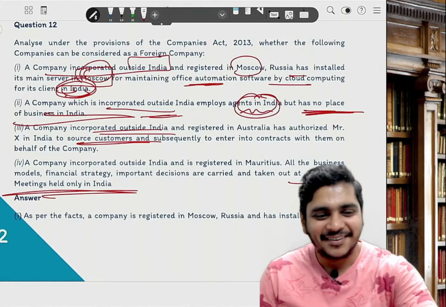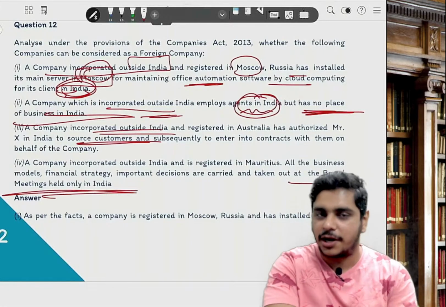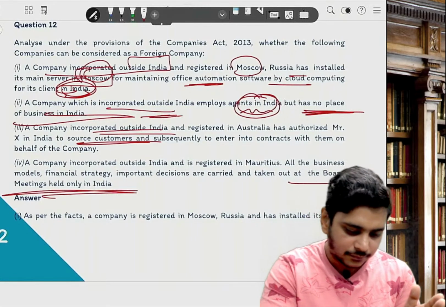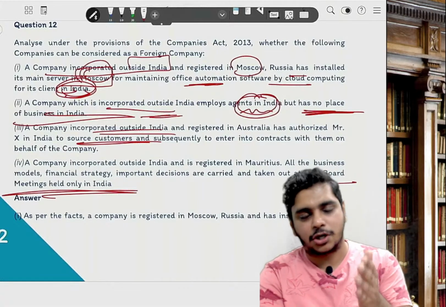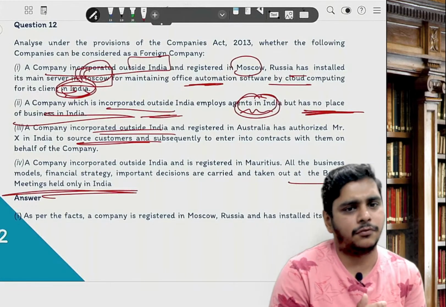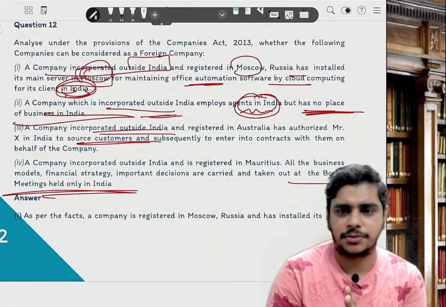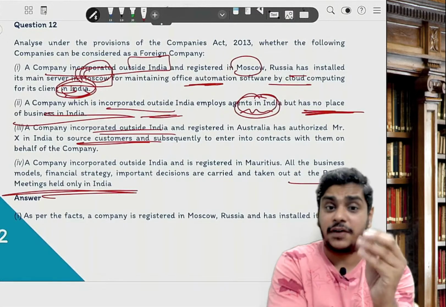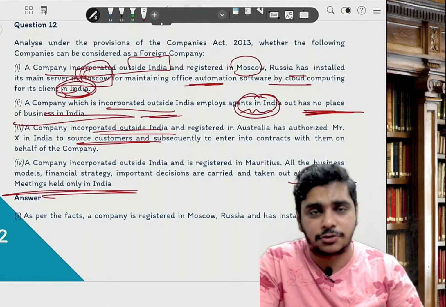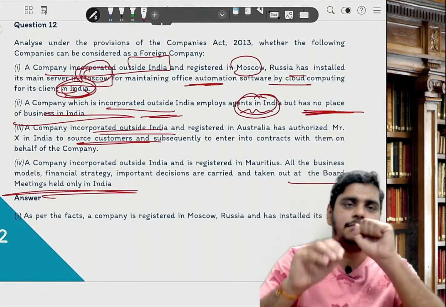So I request you, whatever content we have done, just revise the content again and do the next exam questions next time. So how many chapters have we completed? 4 chapters. Preliminary is done, dividend is done, accounts of company is done, and foreign company is done. Charges, 5 chapters in charges. 5 chapters are done. So you have a break tomorrow. Finish off all the questions. Whatever doubt you have, we can do it in the next class. So 10 more chapters are there.